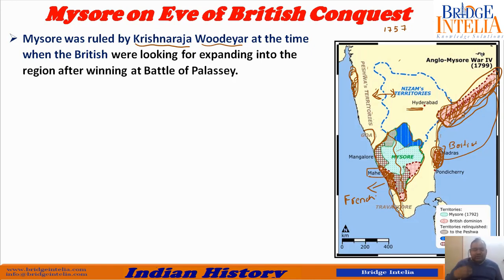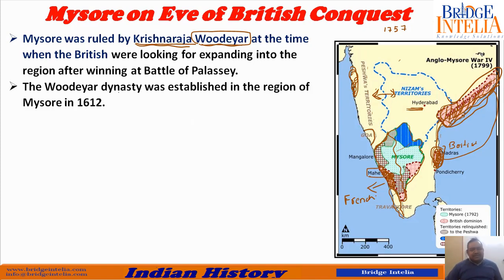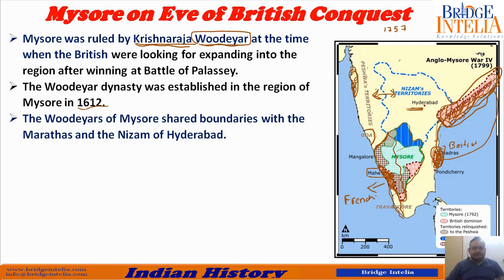Why? Because if you defeat somebody in a battle, you can take their territory, you can make that territory your own. So when all these things were happening, Mysore was ruled by a ruler known as Krishna Raja Wodeyar. Wodeyar was the dynasty. Krishna Raja was his name. The Wodeyar dynasty was a pretty old one. It was established in 1612. So they had been in existence for almost 150-155 years when this trouble started taking place.